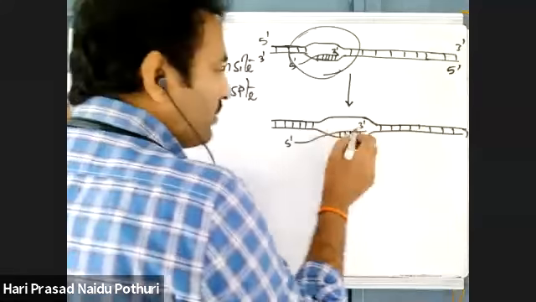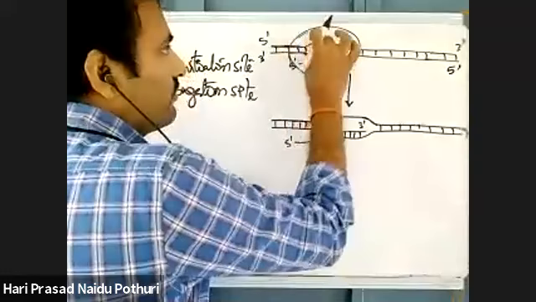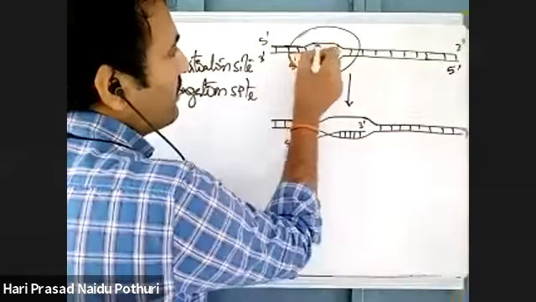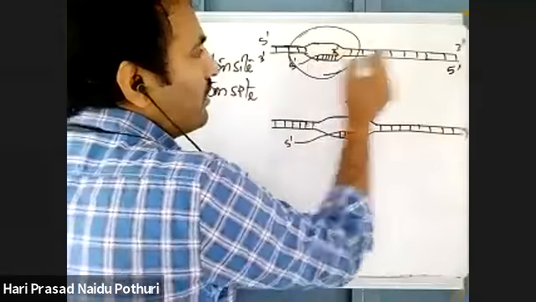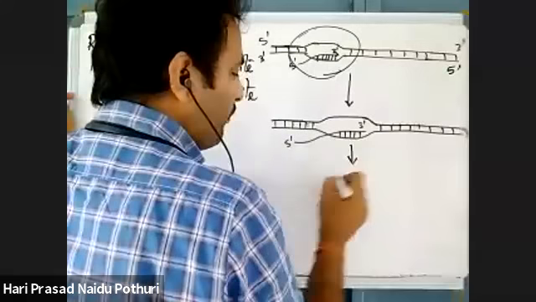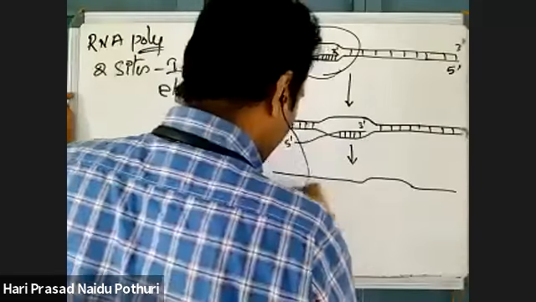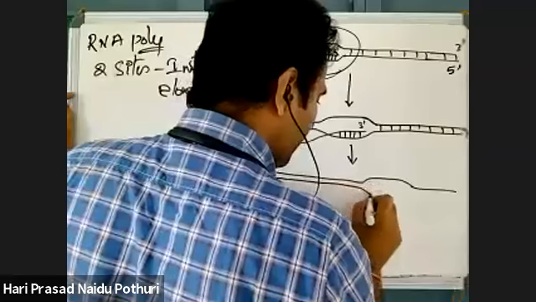As the new RNA is synthesizing, the separated single strands are formed here. As RNA moves in the forward direction, there is rejoining of those separated single strands again.